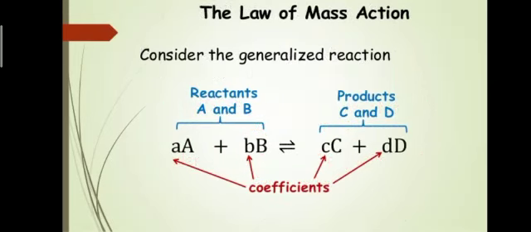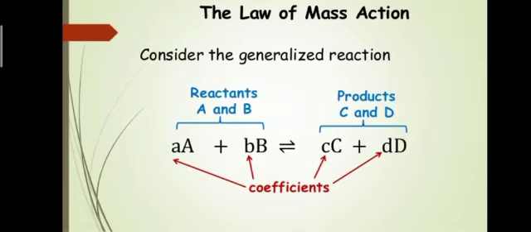Consider a general reaction, that is A plus B as the reactants and C plus D as the products. The reaction is reversible. Here the small a, b, c and d are the coefficients. The reaction may proceed in the forward as well as the reverse direction. When the reaction proceeds in the forward direction, it depends only on the amount of reactants.